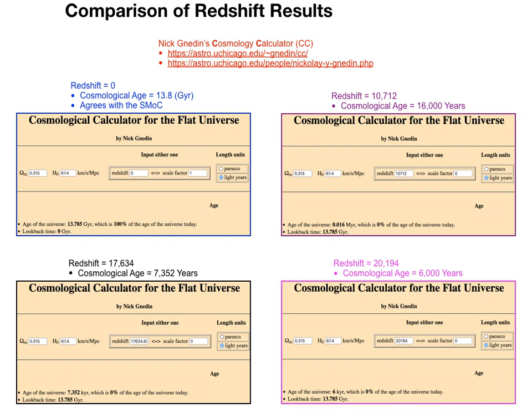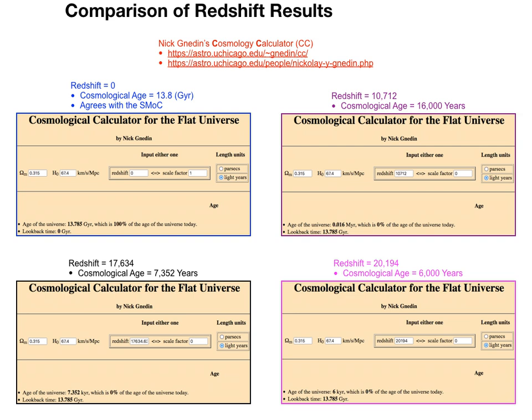The results in the purple box display a value of redshift when the universe is 16,000 years old, which is significantly different from the result presented by Ned Wright's cosmology calculator at the same redshift, that is, a cosmological age of 6,000 years. Moreover, and quite astonishingly, Nick Neddon's cosmology calculator associates a redshift value of 20,194 with a cosmological age of 6,000 years. Hence, our redshift value of 17,634 sits between the outputs produced by the cosmology calculators.